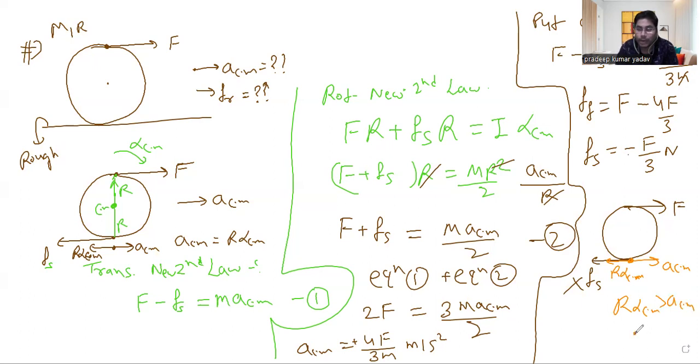R alpha CM is dominating. Due to that, relative sliding is in this direction, and R alpha CM is in this direction. So we can say the friction should act in this direction to counter this relative sliding. It always acts in the opposite direction of relative sliding or tendency of relative sliding. There is a tendency of relative sliding in the backward direction. I'm writing in short. So this is the concept here, right?